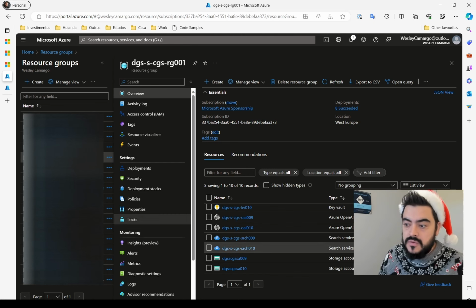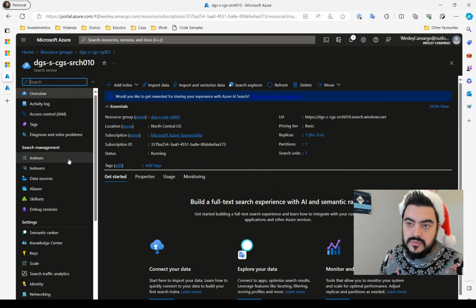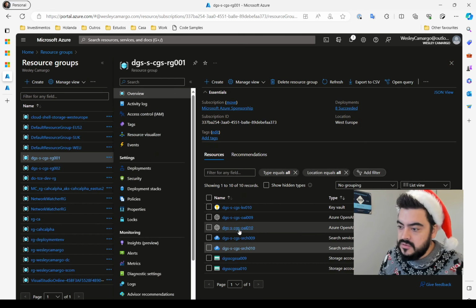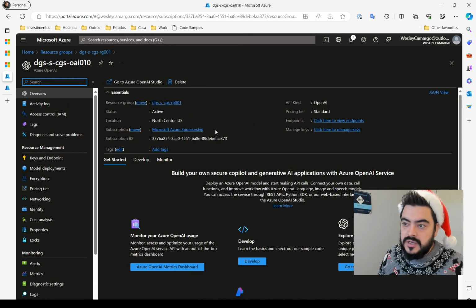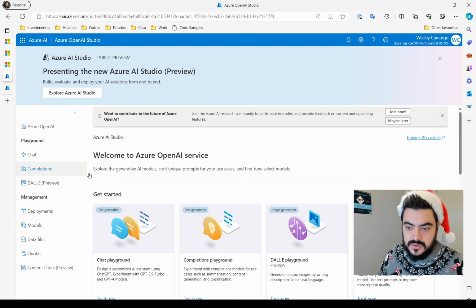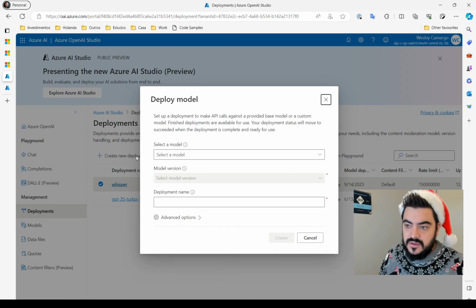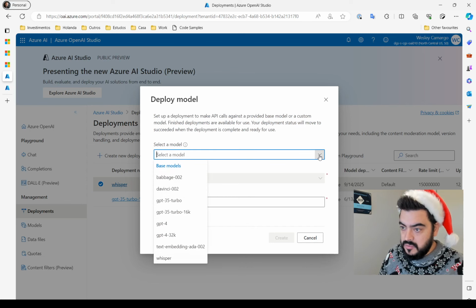Okay. So if we click here, we have a link to our Azure OpenAI Studio. If we click it, it will open another window. So this is the main screen. Jeff already showed that, so I won't go deep on this. What I want to show is the deployments. Here we can see that we already have Whisper deployed. To create a new one, you need to select the model here.